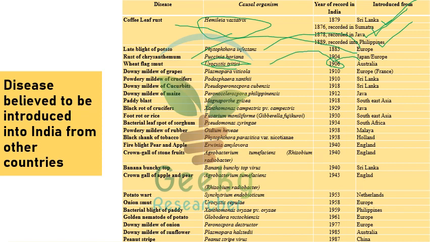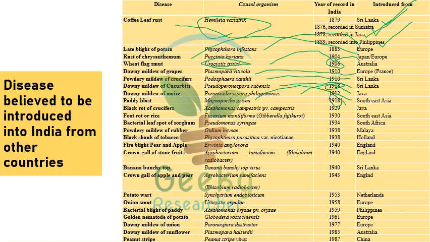Downy mildew of grapes, Plasmopara viticola, 1910, Europe. Powdery mildew of crucifers, Erysiphe polygoni, 1910, Sri Lanka. Downy mildew of cucurbits, Pseudoperonospora cubensis, was reported first time in India in 1918, introduced from Sri Lanka. Downy mildew of maize is believed to be introduced from Java. And paddy blast, Magnaporthe grisea, is believed to be introduced from Southeast Asia. As I told you in previous presentations, rice blast was first reported in India around 1918 and 1919, especially in Tanjore district of Tamil Nadu.